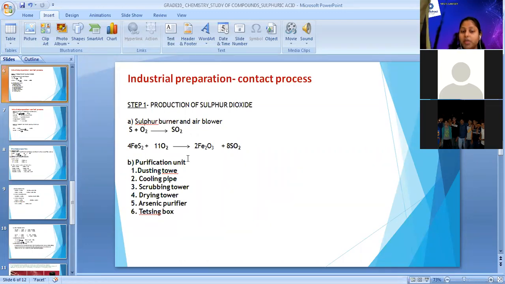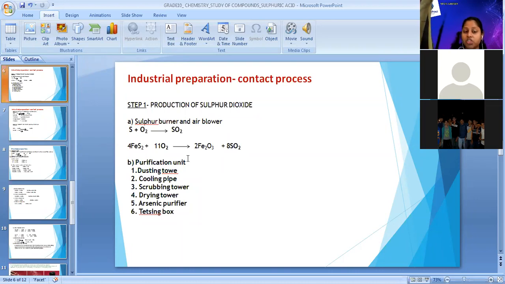The next 4 chambers are for the purpose of purification. Why do we need to purify this SO2? This SO2 with air, with the presence of oxygen, contains many impurities like dust particles, pyrite dust, and arsenic oxide. These are the impurities present with your SO2. To remove all those impurities, we need to pass our SO2 gas through these chambers.